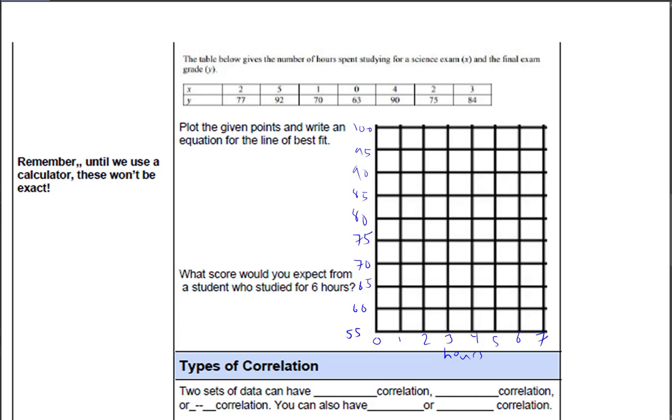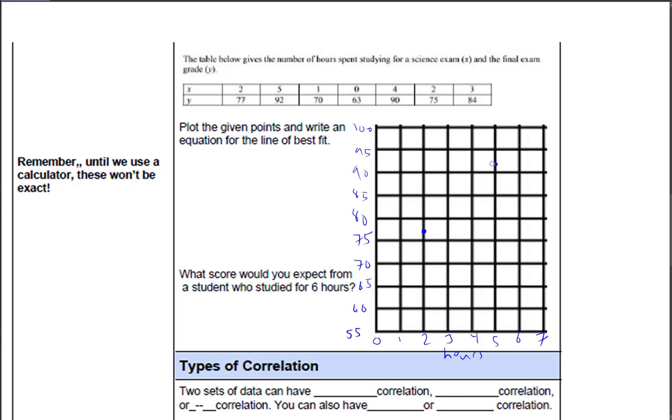All right, now that I have all my points labeled, I can go ahead and plot all these points and make my line of best fit. At 2 hours, he got about a 77. 2 hours and 77 looks like it's going to put me right about here. So 2 hours and 77 right there. The next one is 5 and 92, which puts me right about there. You know what? Let me make that just a little bit bigger. Oh, that's too big. Let me try that again. There we go.